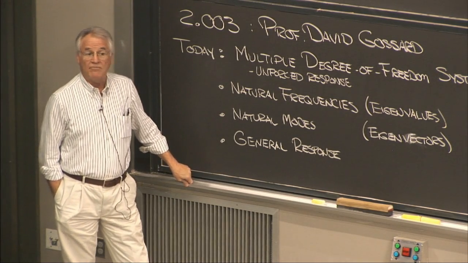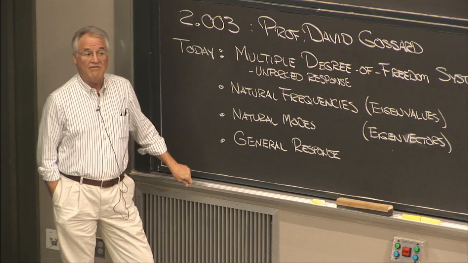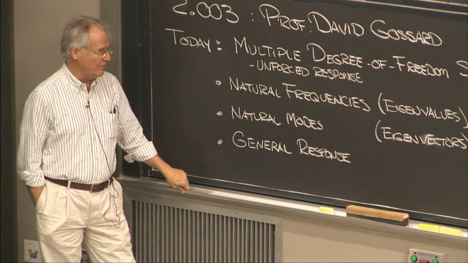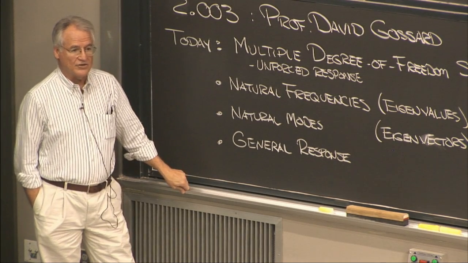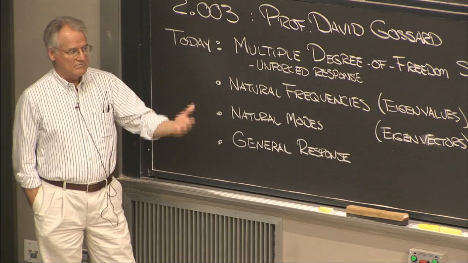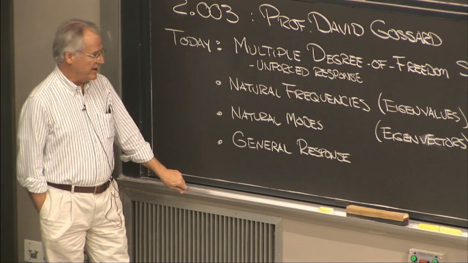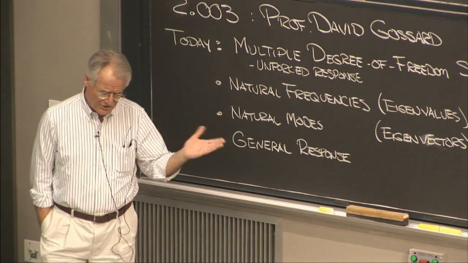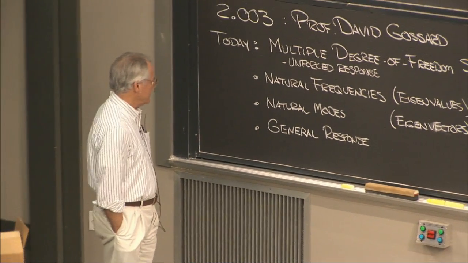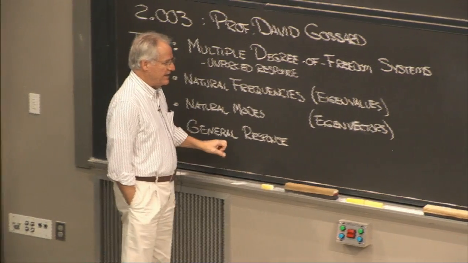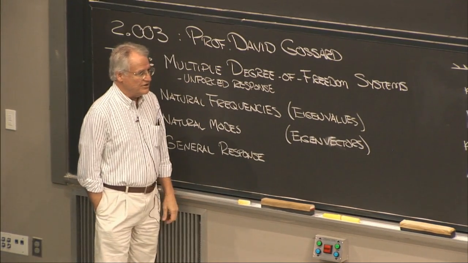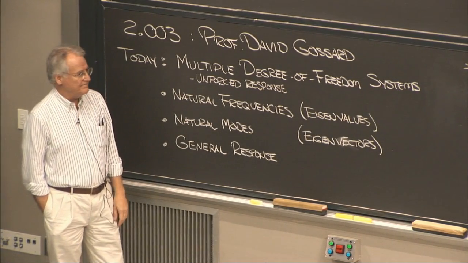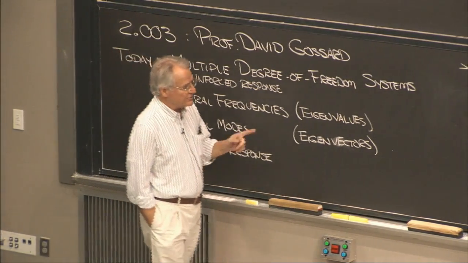Multiple degree of freedom systems have a new property, a new characteristic you haven't seen before, and that's what this lecture is all about, to illustrate that to you and demonstrate it. It's the notion of natural modes, also called eigenvectors, and then the general response to initial conditions. So that is the plan for the day, and we'll start with this.